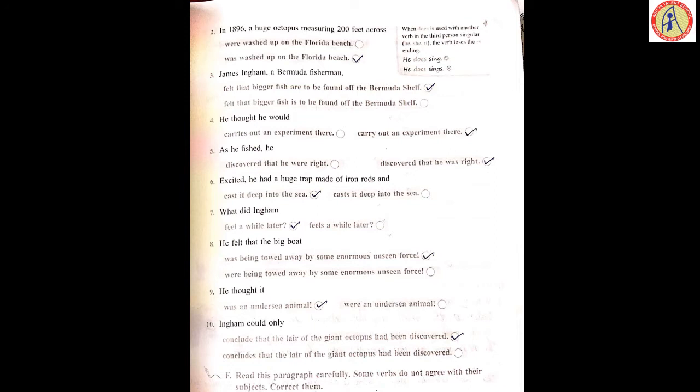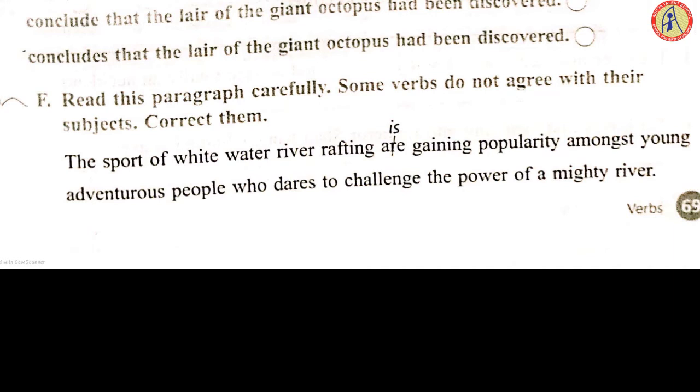Now these are the answers. F. Roman, read this paragraph carefully. Some words do not agree with their subjects. Correct them. So they have given some verbs which are not agreeing. Try to correct them properly. Now one is done for us.